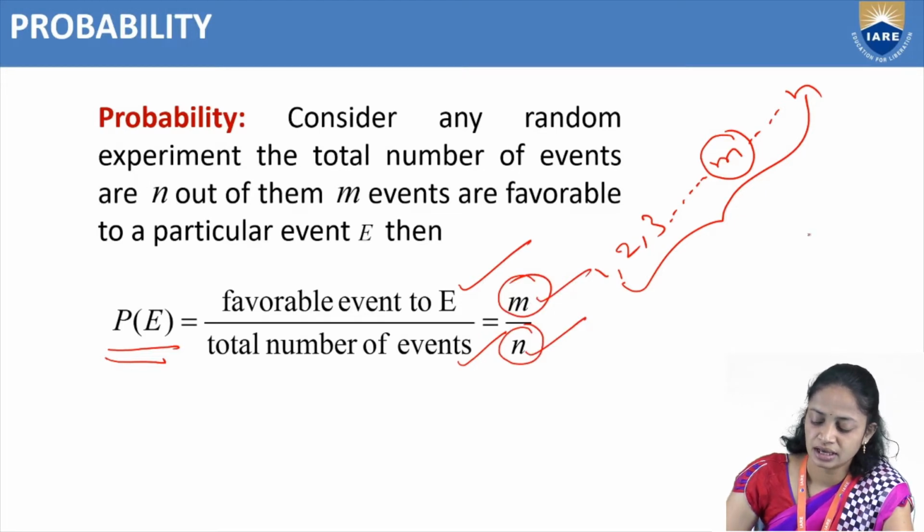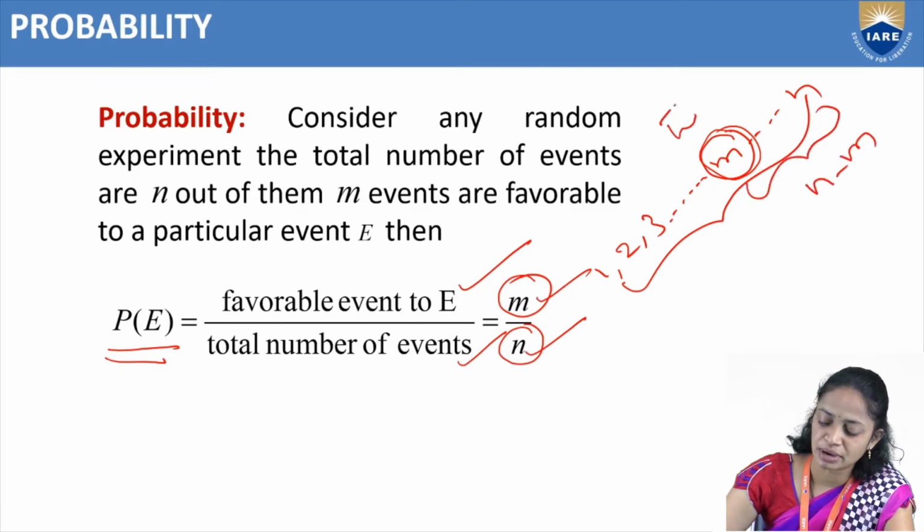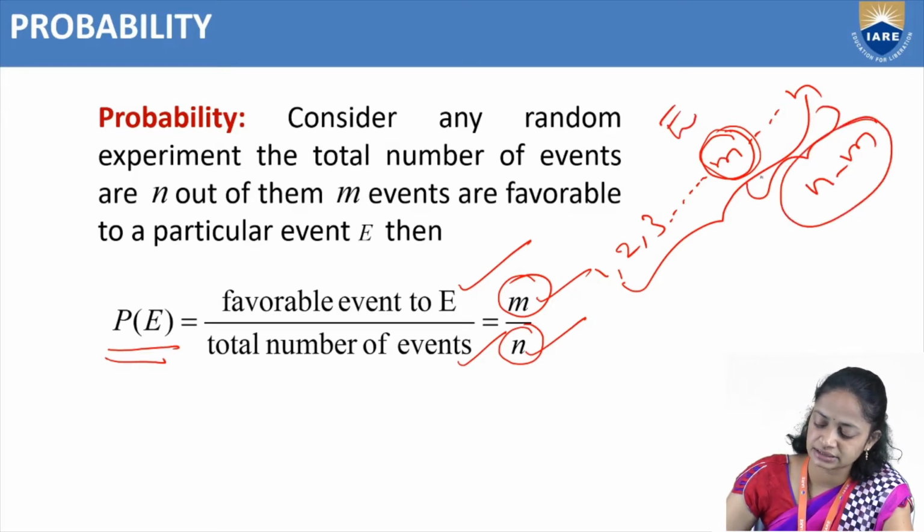So here the total number of events is n, and m events are favorable to E. But n minus m events are not favorable to the particular event E. That means n minus m events are favorable to E complement, or E bar.